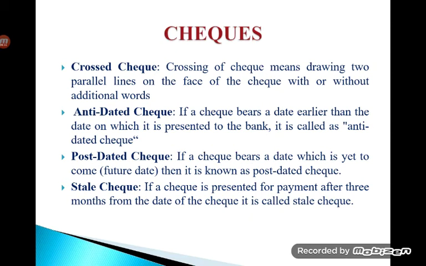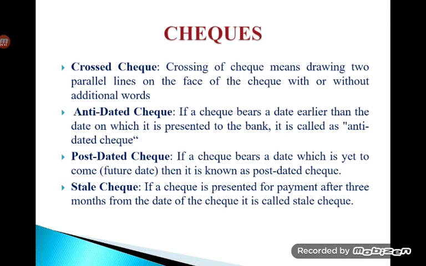You have to drop it in the drop box in the branches, and that will be credited into your account, but you cannot directly withdraw the money using a crossed check. So it is one way of making it an account payee check in order to increase the security for the account holder.